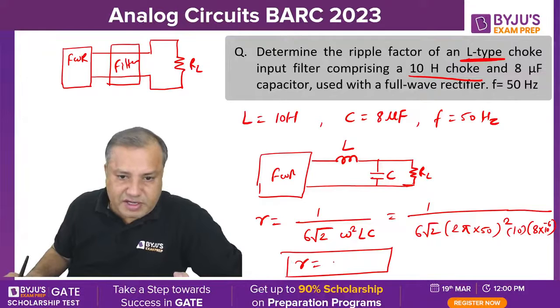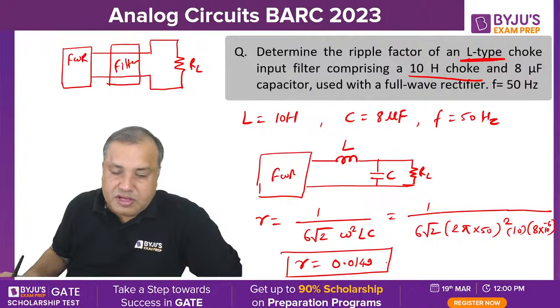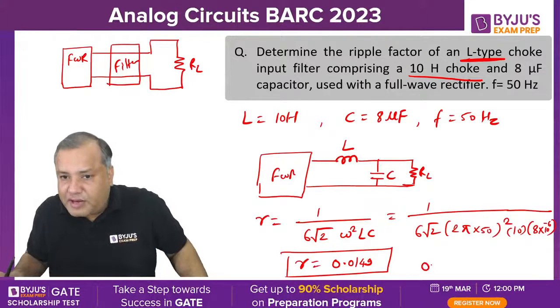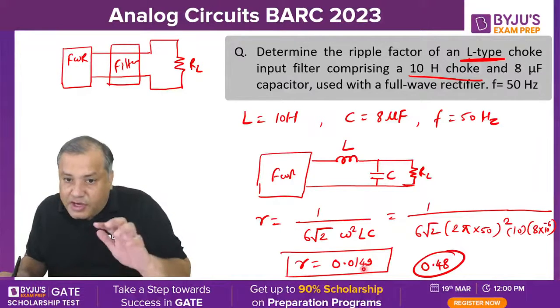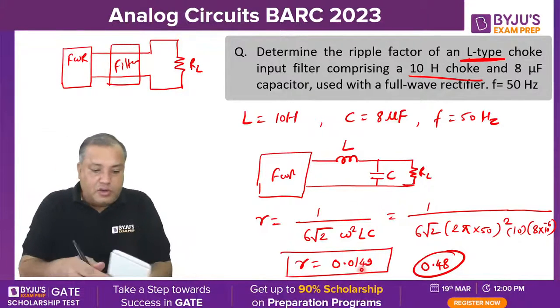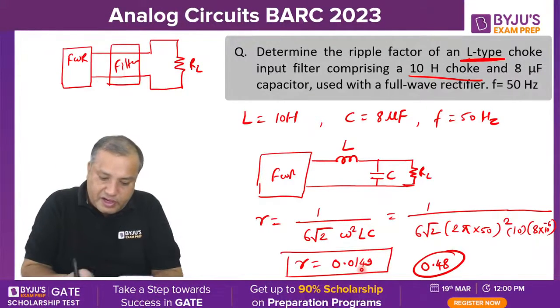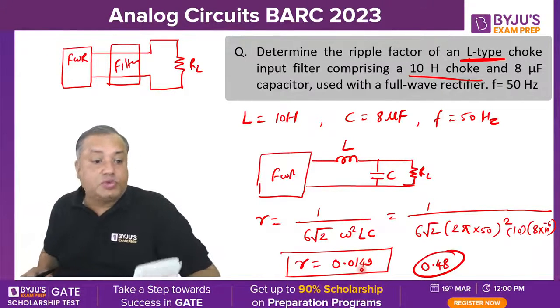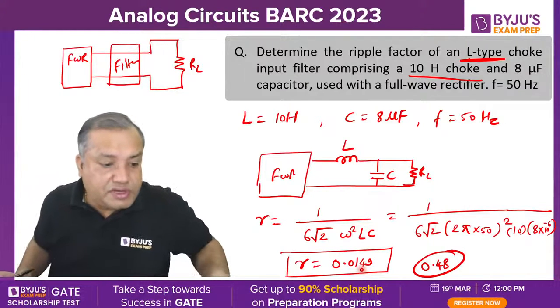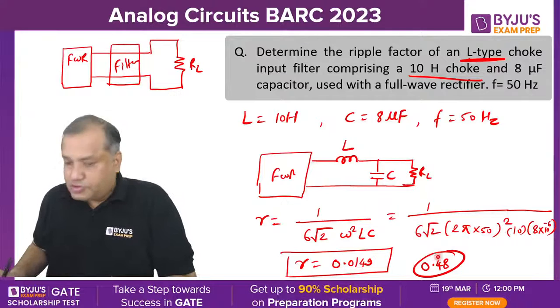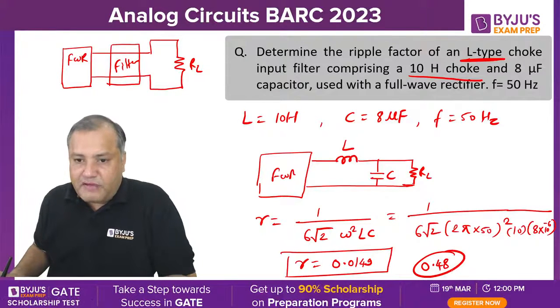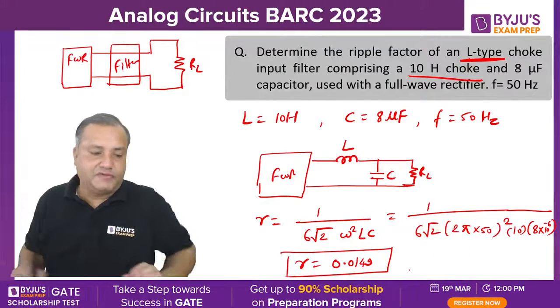Yes, Ashok. See, for a full wave rectifier, ripple was 0.48. So 0.48 is now reduced to 0.0149. Okay, 0.48 divided by 0.0149, so this is reduced 32 times. So ripple is reduced 32 times. Understood? So this is the advantage of having filter in the rectifier section.